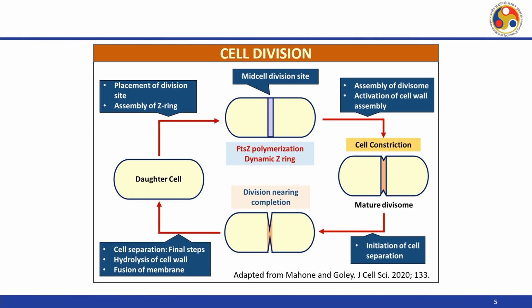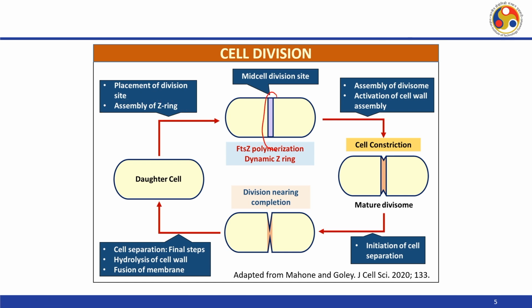If you look at it in more detail, this is the starting point, the mother cell as well as the daughter cell, which has matured. There is placement of a division site where there will be assembly of a Z ring.